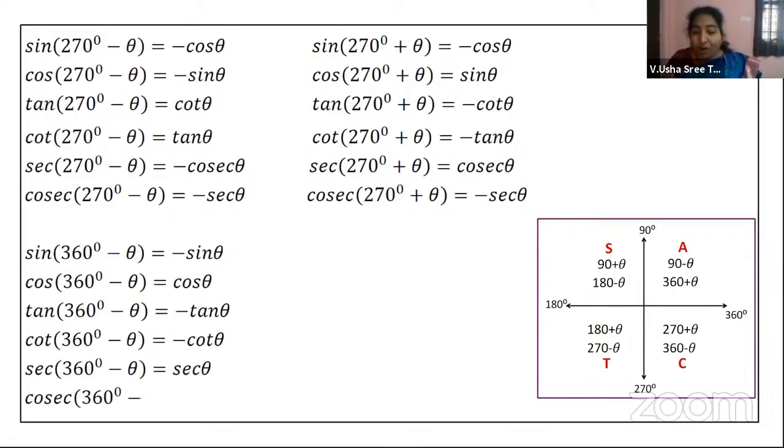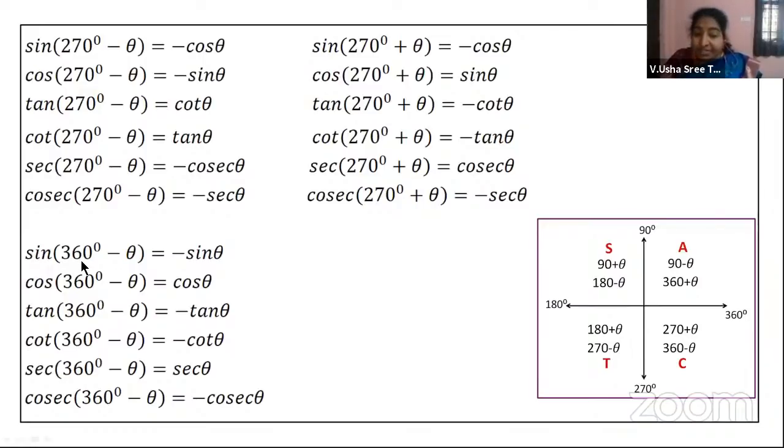Therefore, in all these formulae, you can observe you are getting the same function. But signs are not the same, because you have 360 and what are positive and negative will be decided by the ASTC property. So in this you have cos positive and secant positive. So you can find the two values to be positive and all the remaining are negative.